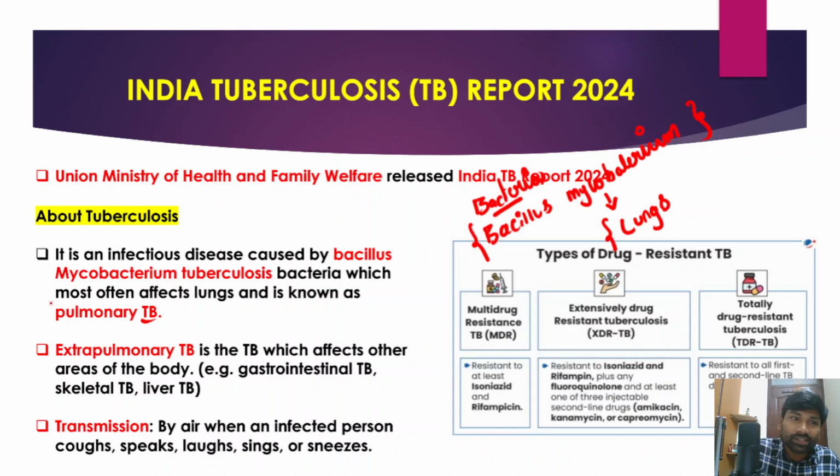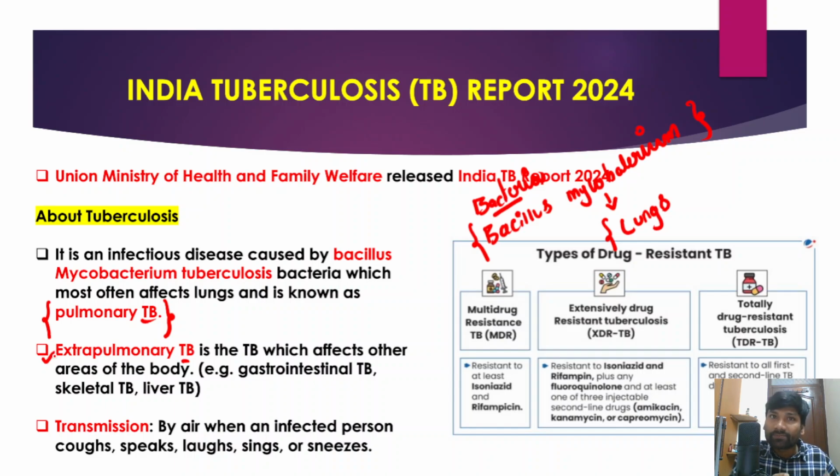And there is another variety of TB, that is extrapulmonary TB, and this variety affects other areas of the body. It is not just infecting the lungs, rather it affects other body parts of human beings, and because of that reason it is known as extrapulmonary TB.